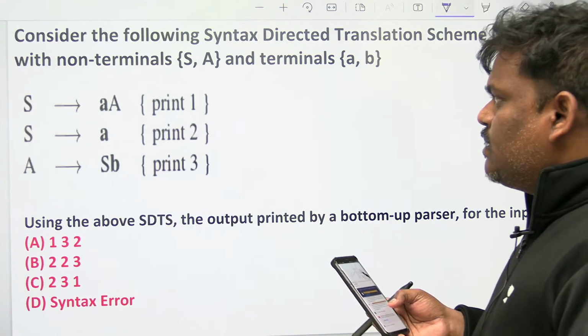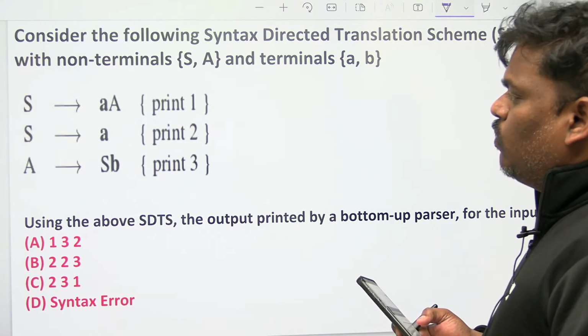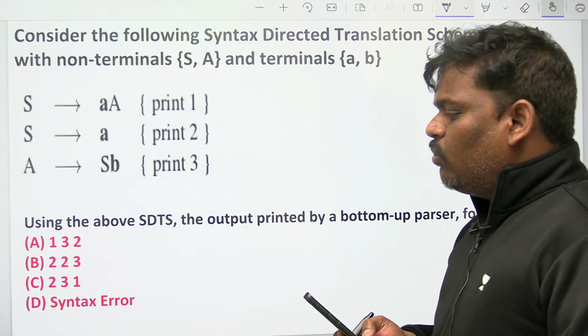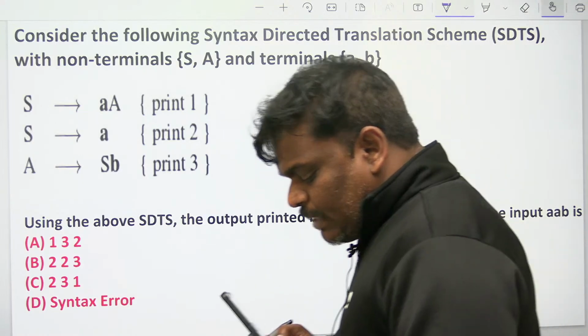This problem is easier than the previous one. Previously semantic actions in between also. Now semantic actions at the end only. What is the answer?